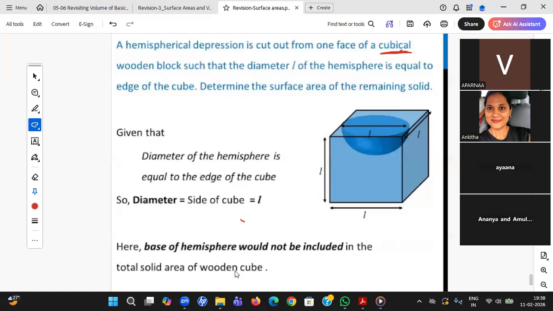Ananya, right answer. 4 into 1 second, Ananya. Yes, right answer, Ananya. Ankita also very good student. Right answer.